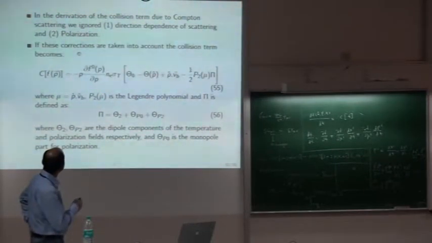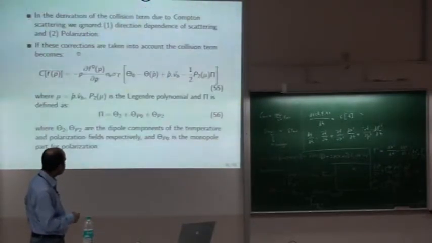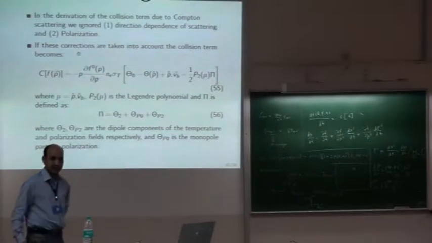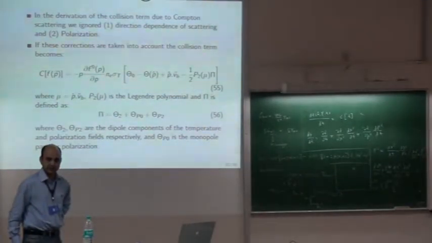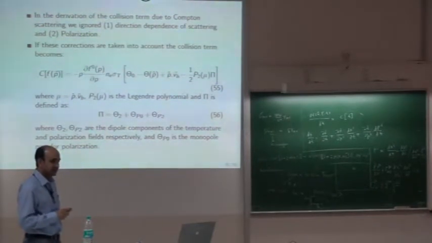Okay. So now this is our collision term, and this expression was computed when we completely ignored the fact that Compton scattering depends on the direction also. If you remember the expression for Compton scattering, there is 1 plus cos theta and some factor. So it has a directional nature. Generally, velocity means a dipole. You are moving in some direction, so there is a dipole.